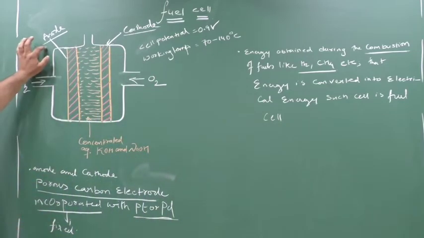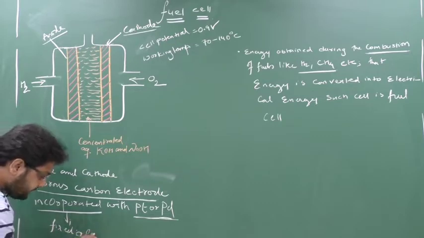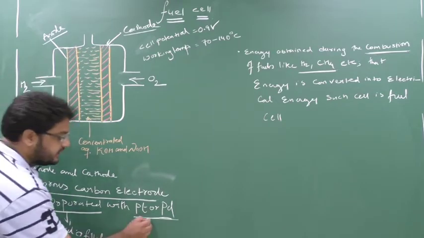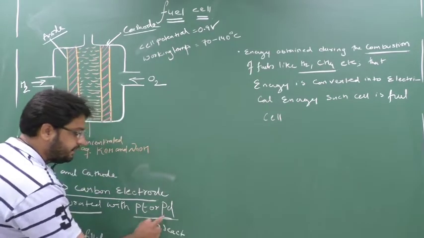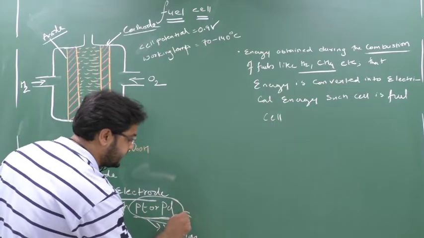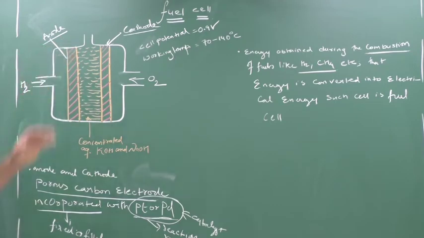Okay. So this anode and this cathode contain porous carbon electrode, and this porous carbon electrode is filled or incorporated. I am using this high level word because it is given in your textbook. So incorporated means filled or fixed. You can write either, filled or fixed. It is filled or fixed or incorporated with platinum or palladium. Why? So that the reaction rate can be increased. This platinum and palladium does what? Reaction rate increase, means in short they are used as a catalyst. Clear? So this MCQ can come: in fuel cell, why are anode and cathode incorporated with platinum or palladium? Because they are used as a catalyst, because they increase the rate of a reaction.